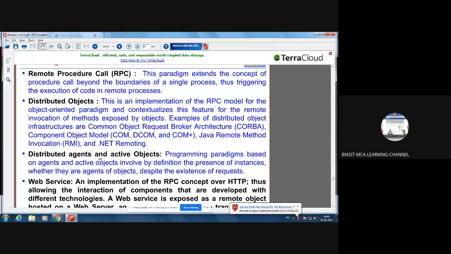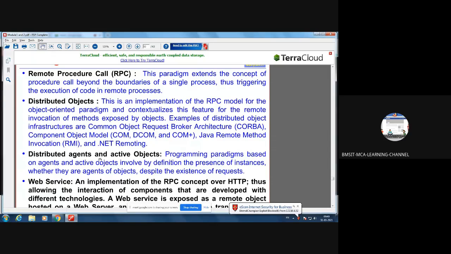For you, the familiar things are CORBA and COM and DCOM. See, COM is to provide communication between the objects. Then DCOM is for distributed applications. That is Distributed Component Object Model.